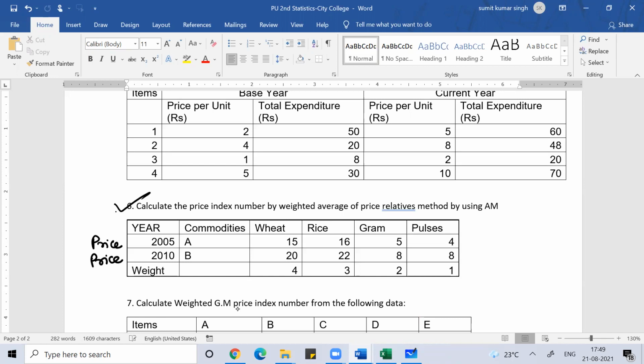Do this question, the sixth one, everyone. Apply the same formula. Sum of WP by sum of W, where P is equal to P1 by P naught into 100. Can you find this? Yes or no?